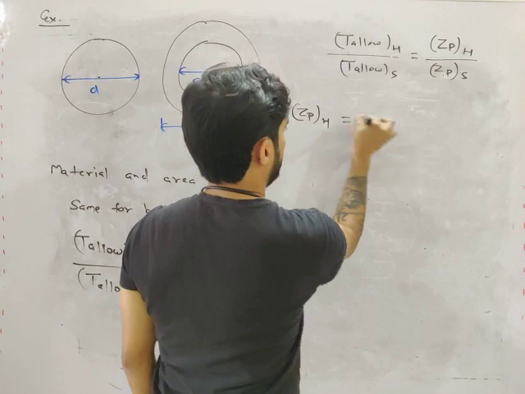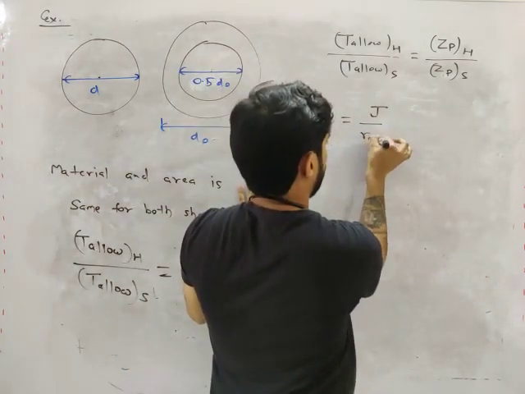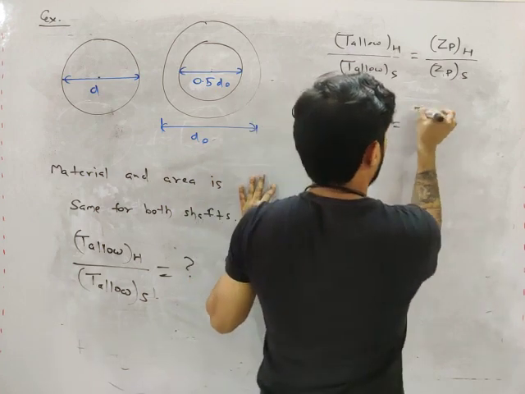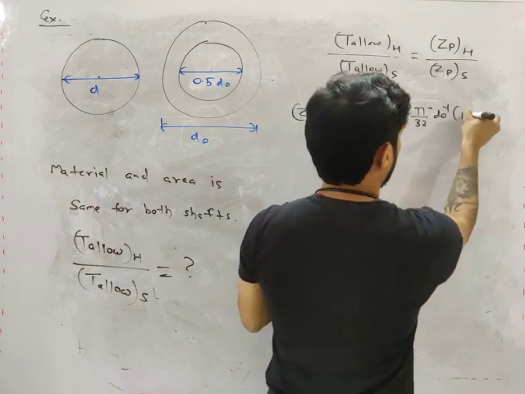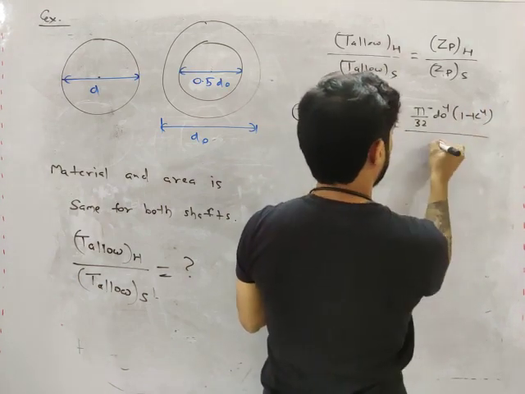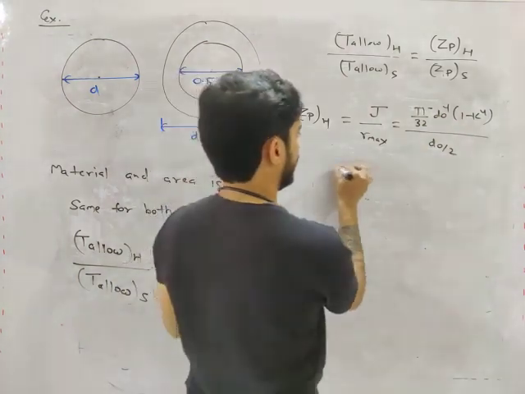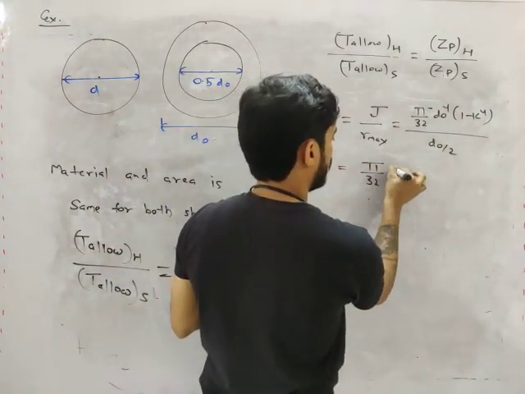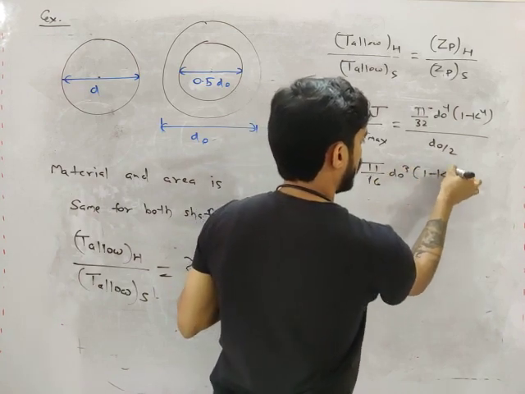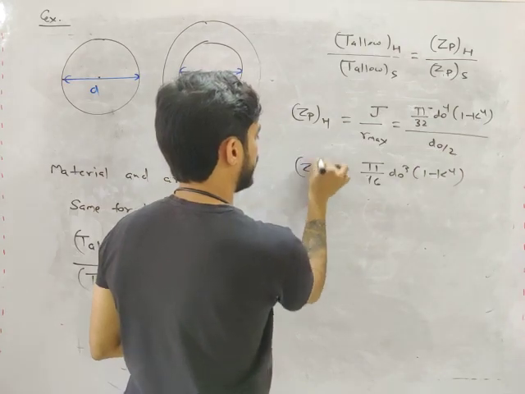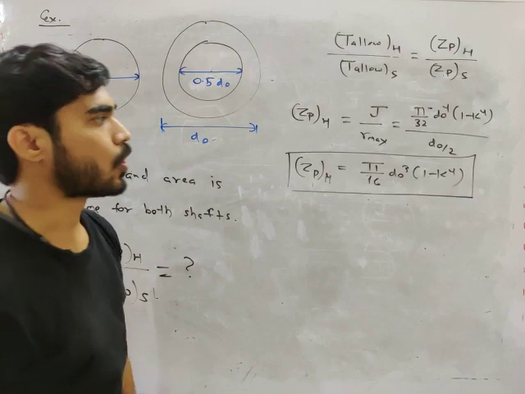So what will be Zp of hollow shaft, my friend? J by R max, right? What is J? Pi by 32 d outer to the power 4 times 1 minus k to the power 4, divided by d outer by 2, right? So from here what you will get? Pi by 16 d outer cube times 1 minus k to the power 4. This is Zp of hollow shaft.